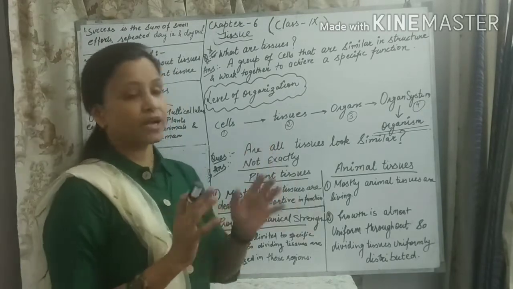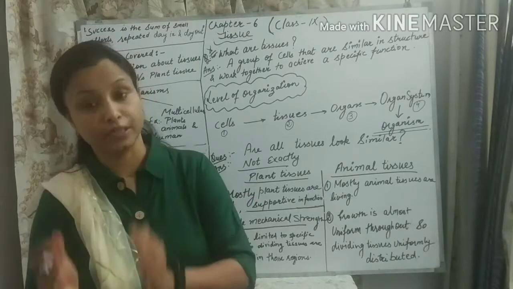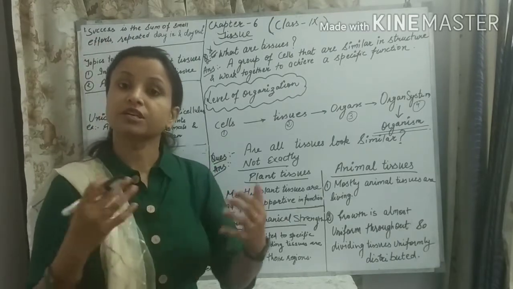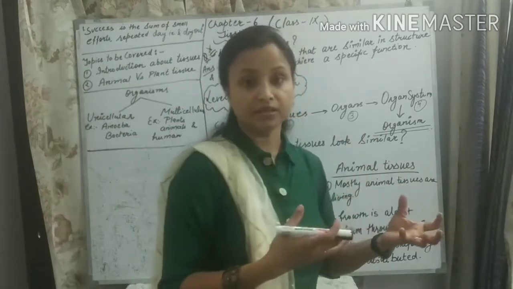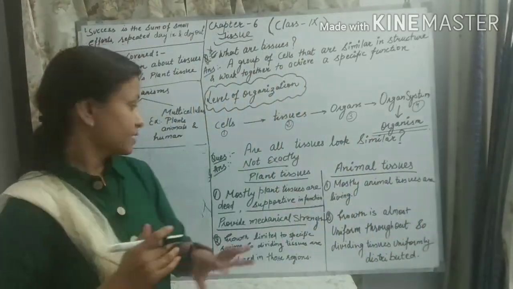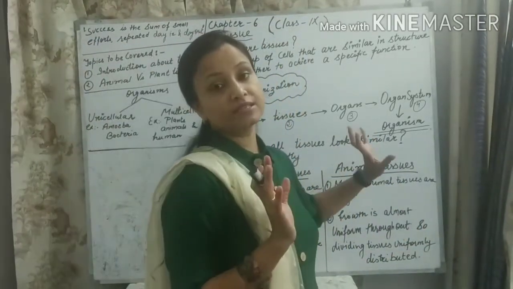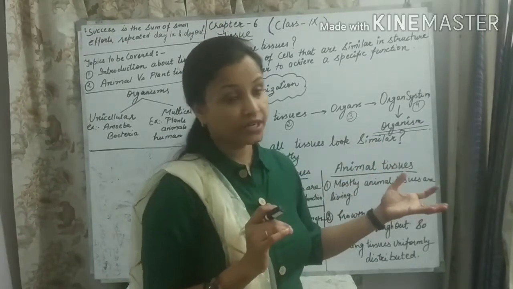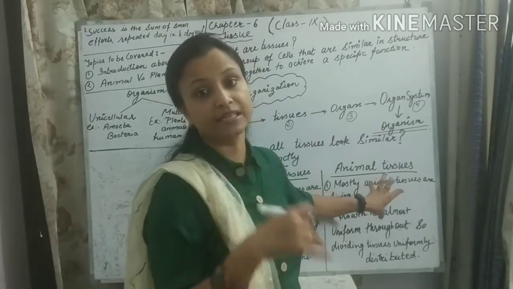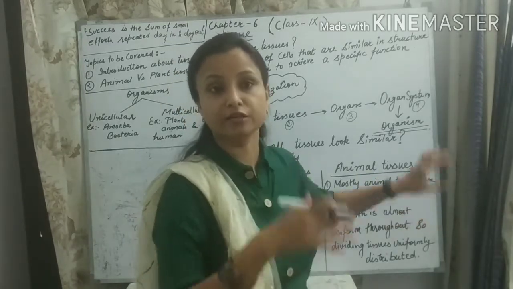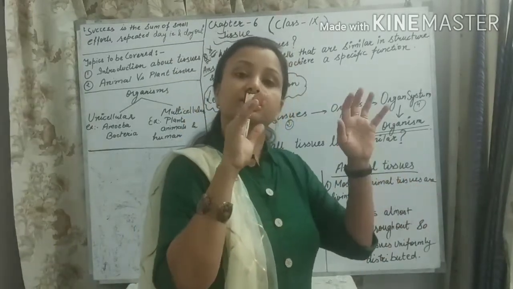So we need mitochondria and we need living cells for the production or generation of energy. So if we want more energy, we want more living cells. More living cells means more energy generation. That's why mostly animal tissues are living, because they need the extra amount of energy for doing the things in